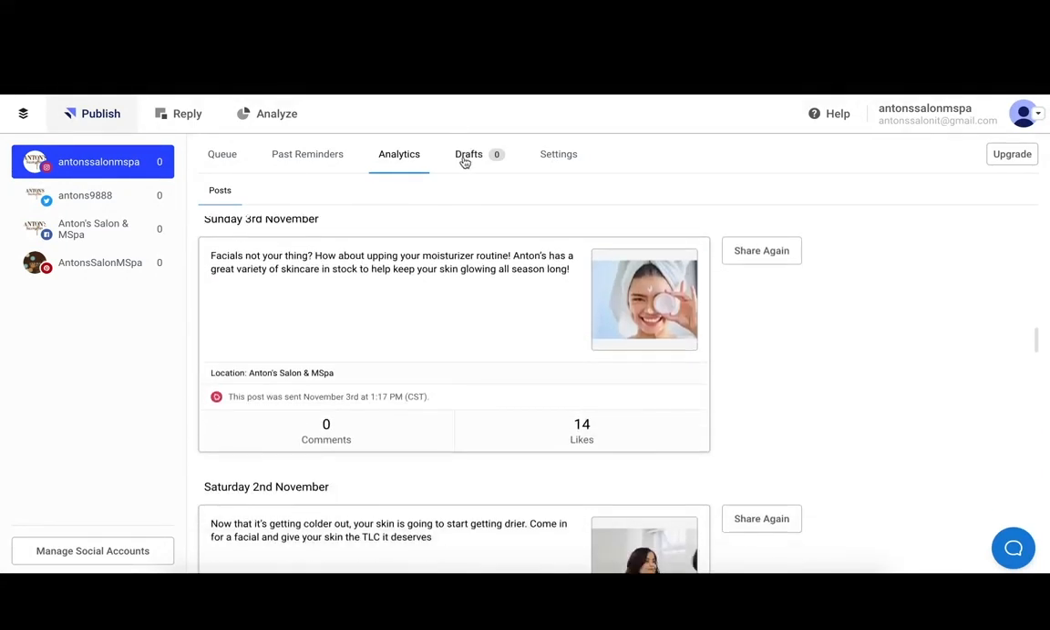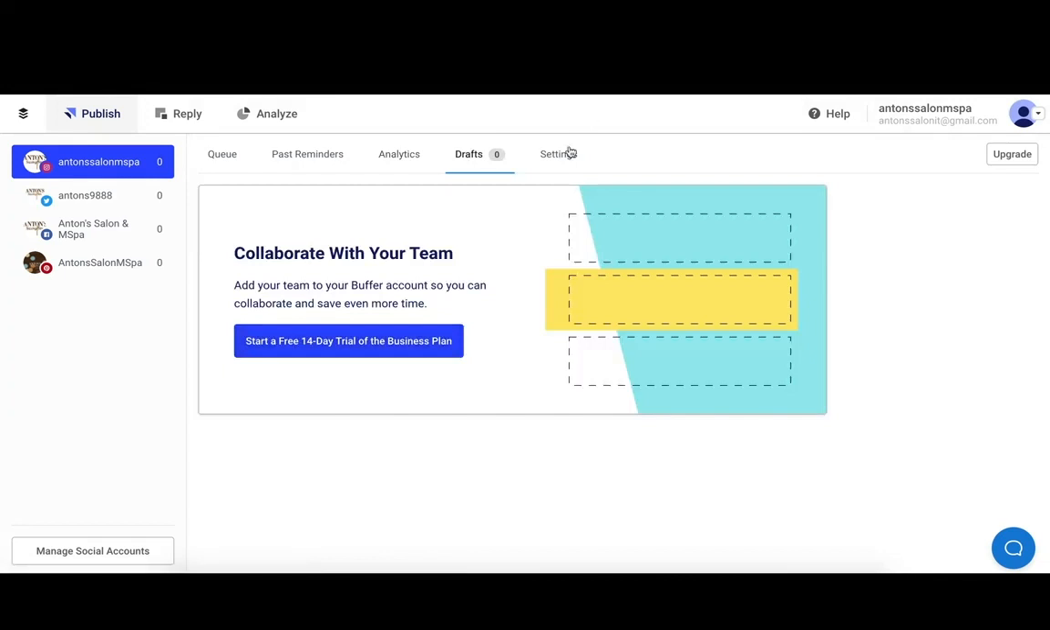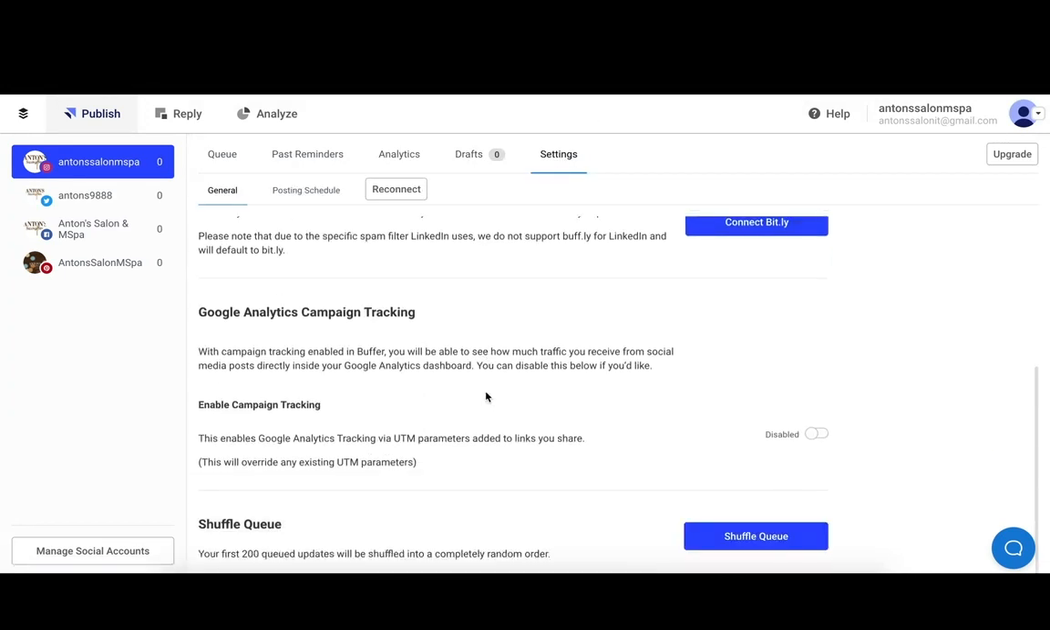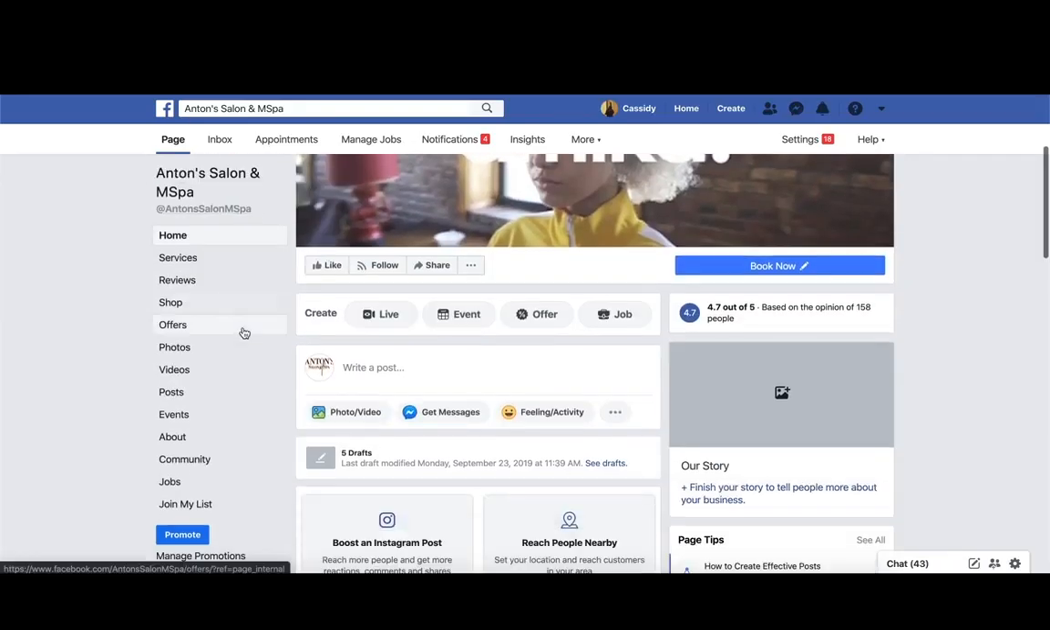Buffer's great for tracking things like analytics. For some accounts, it's good for drafting. It's good for scheduling in specific time slots. There's even a way that you can shuffle all of the posts that you have queued up right now if you don't necessarily have anything super timely like a holiday sale or something for New Year's.